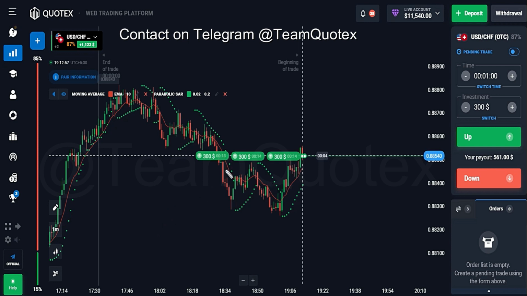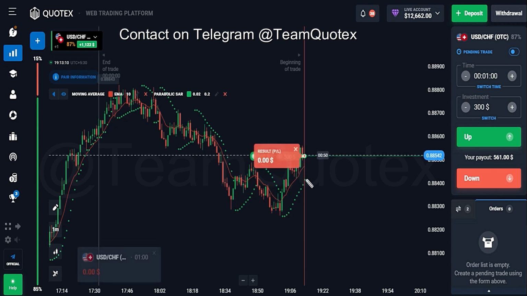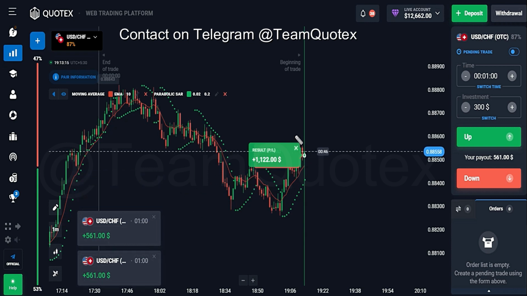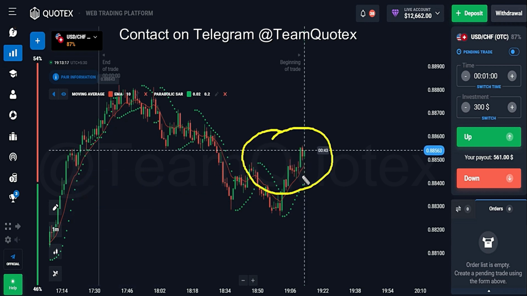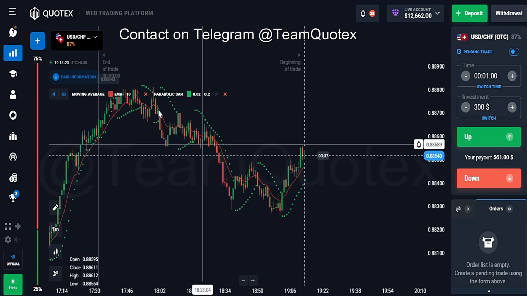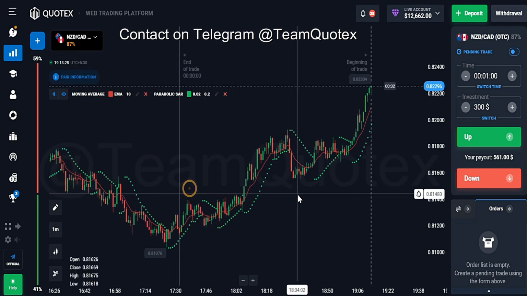All right. So here you can see this is almost a support, guys. You can see this is your rejection level, so it's a support level nearby. Let's see what will be the result of our trades, and hopefully we are going to win, because you can see mixed results. We won two trades and I lost only one, because it was a very close call. So let me change the asset. I think you are getting the concept of how I am trading, and where you have to be very careful before placing your trade, guys.